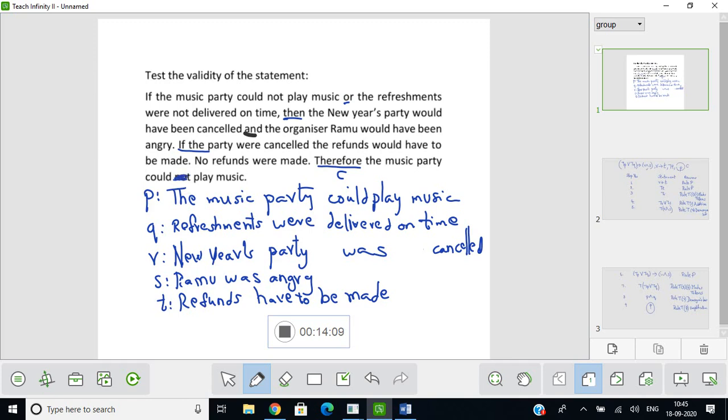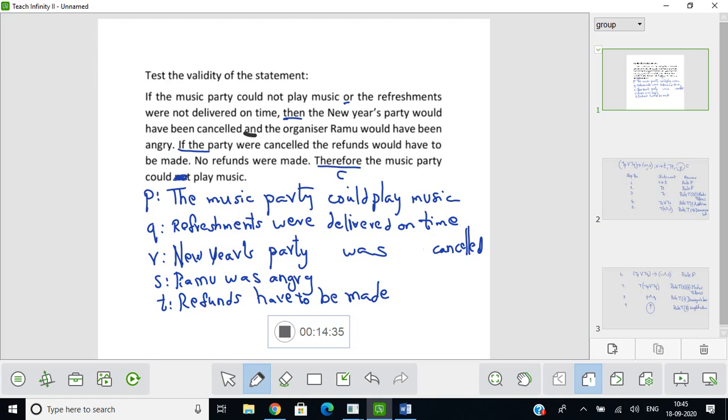So now, let P: the music party could play music. Q: refreshments were delivered on time. R: New Year's party was cancelled. S: Ramu was angry. T: refunds have to be made. So these were the premises that you were getting in all these cases.